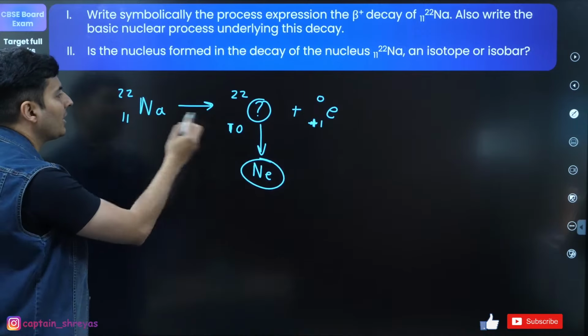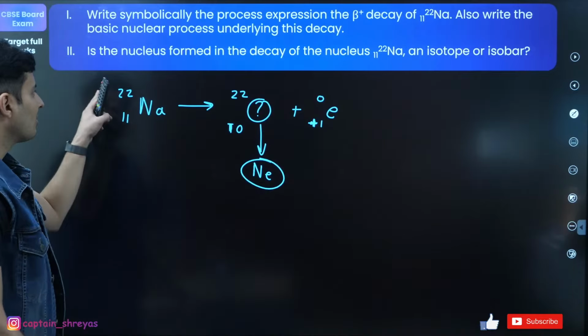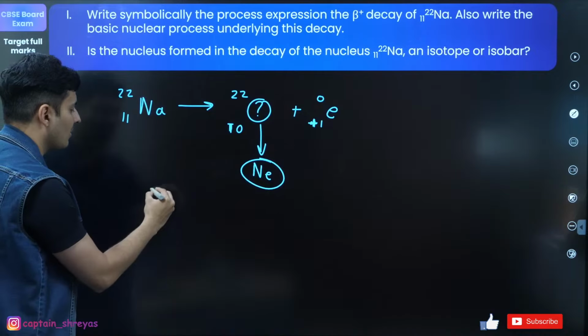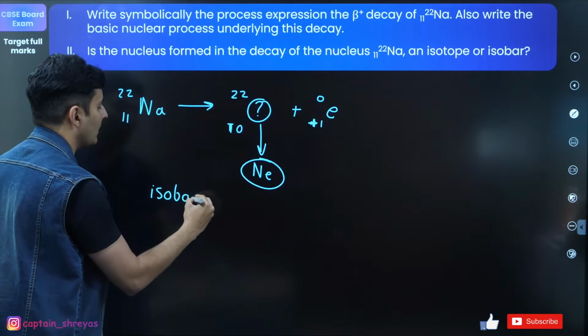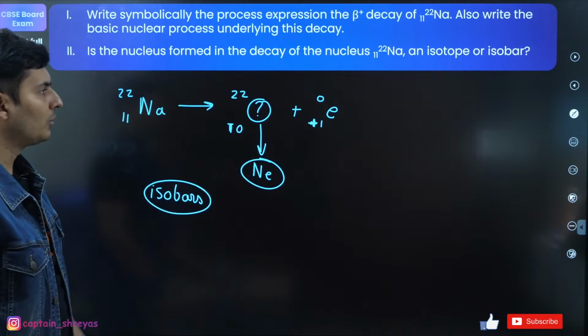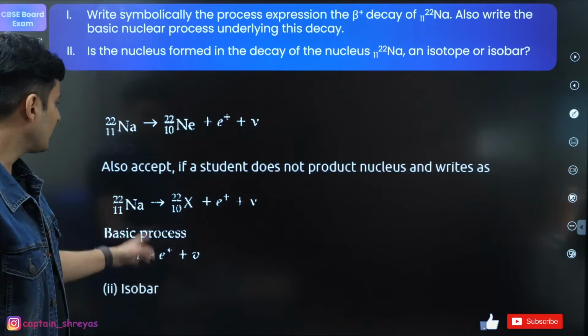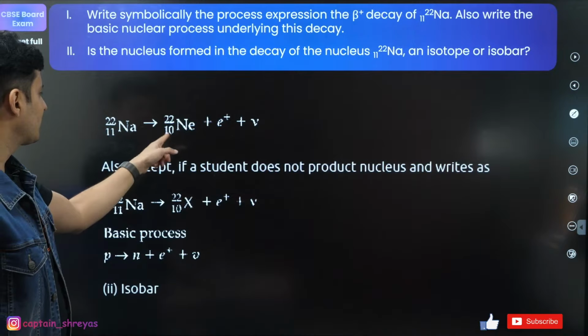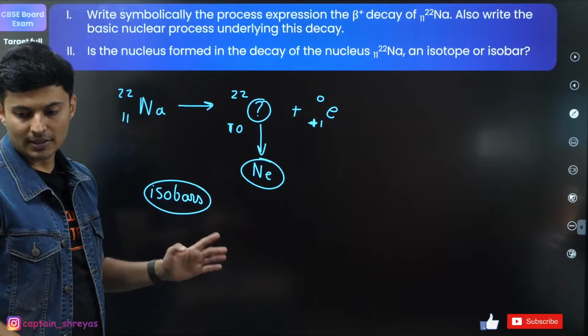And what are these two elements going to be? Because their atomic mass numbers are same, hence they will be nothing but isobars. Definitely they are going to be isobars. Perfect. Moving on to the next one. Yes, it's an isobar and it emits a neon. Perfect. Yes, there you go.